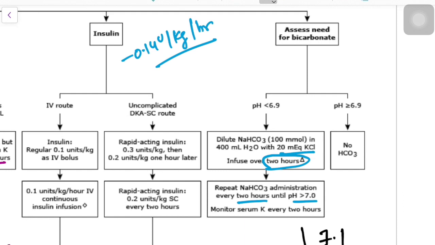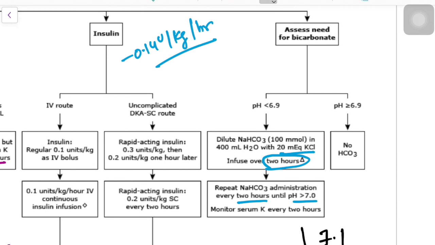But giving bicarbonate in a DKA patient is not advised in any of the literature. The bicarbonate is only advised when pH is less than 6.9. Then sodium bicarbonate is given at 100 millimoles in 400 ml H2O or D5, and along with it 20 milliequivalents of KCl is infused over 2 hours. And you can repeat this bicarbonate every 2 hours, and your target pH is 7.1.